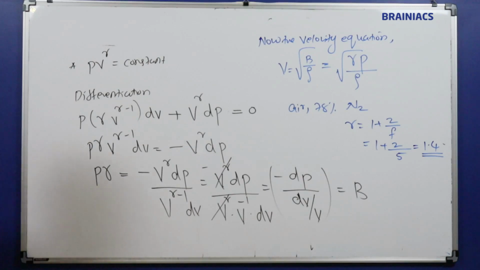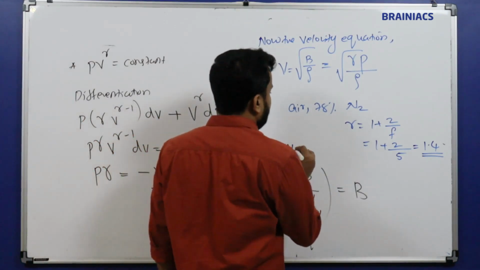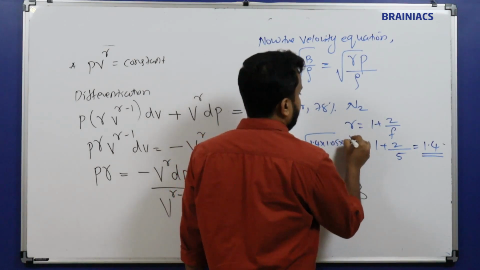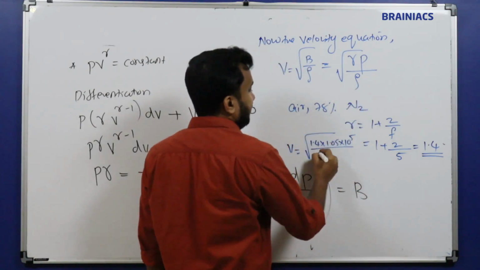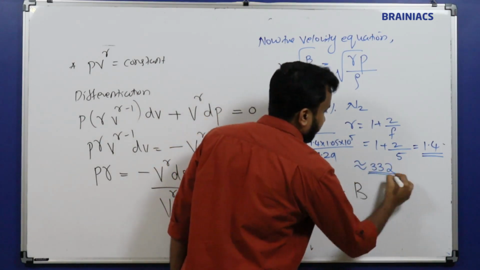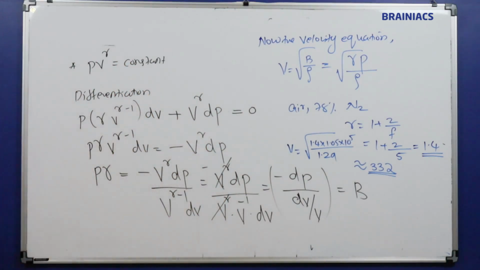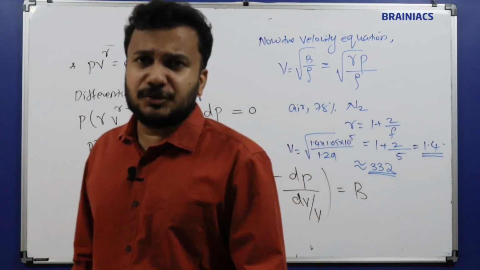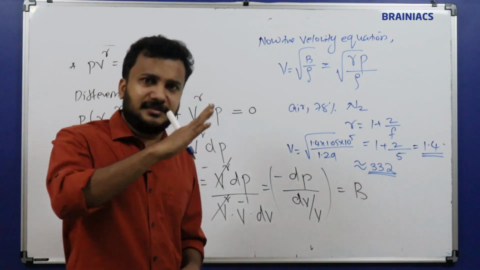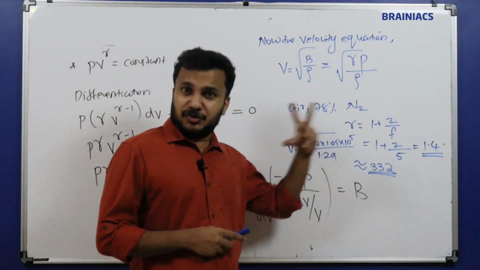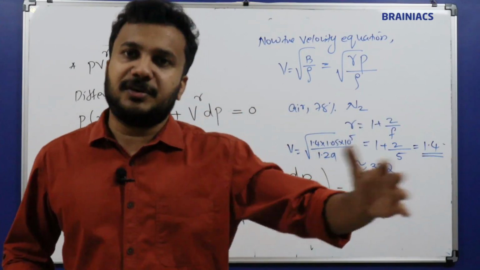Substitute in this equation. So what are the values we are getting? V is equal to root of 1.4 into 1.05 into 10 power 5 divided by the air density 1.29. Simplify that and you will get 332 meter per second. Okay, 332 meter per second. This is a value very closer to the practical experimentation value. Yes, there is a small difference, but that is not a big difference. This is the most accurate value.